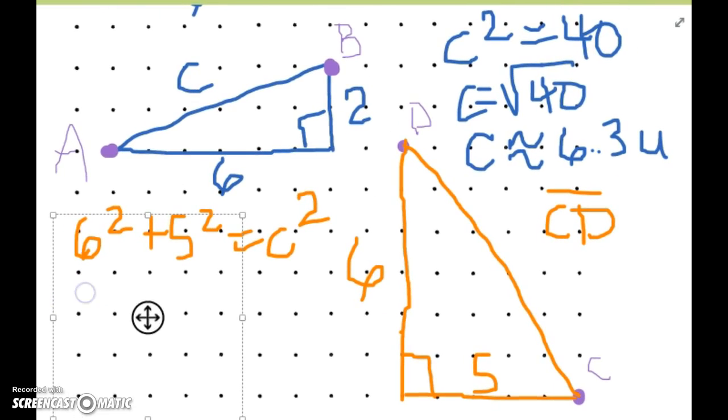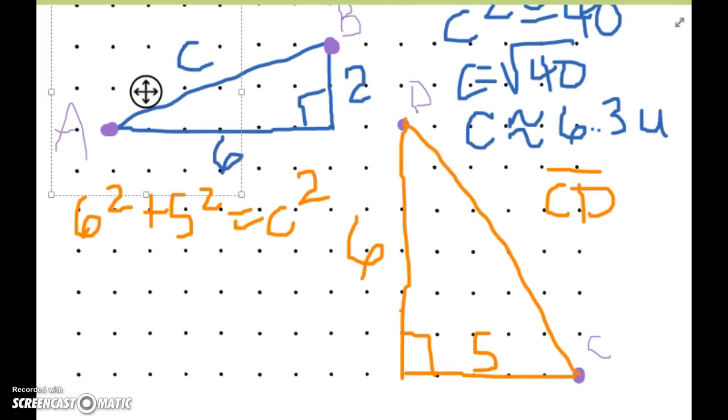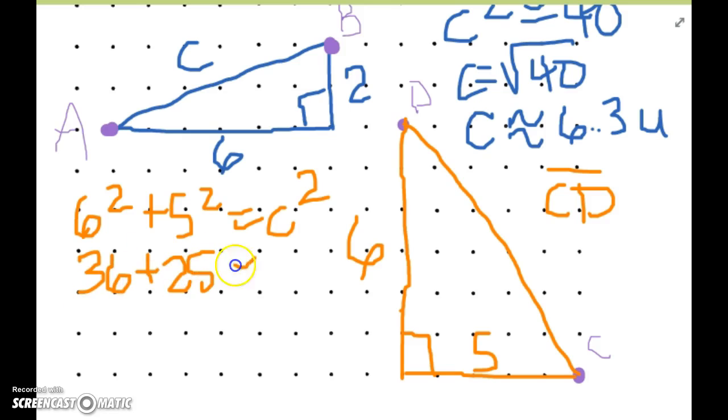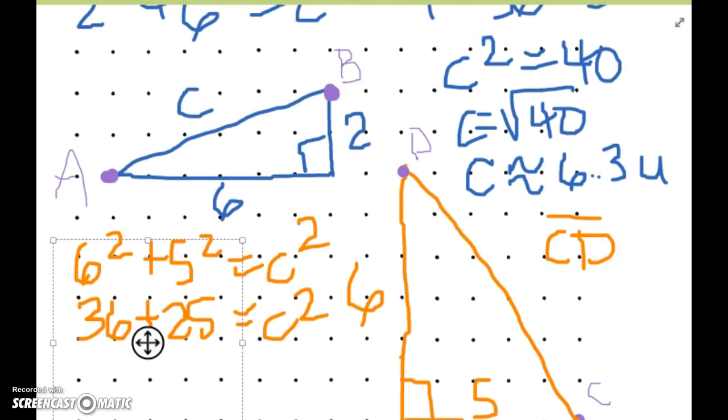All right. So now, 36 plus 25 equals c squared. 36 plus 25 is 61.